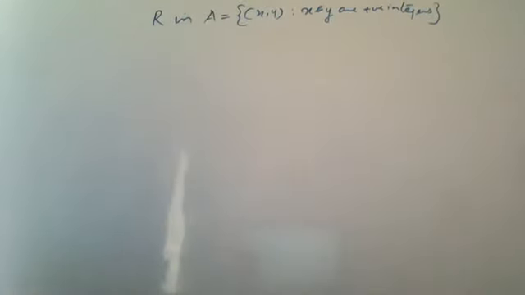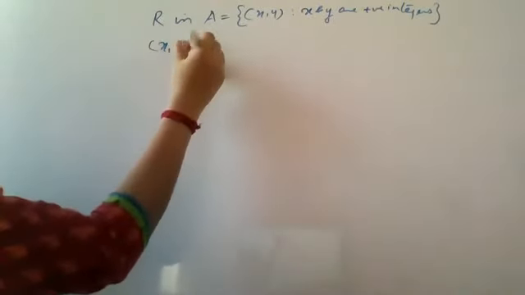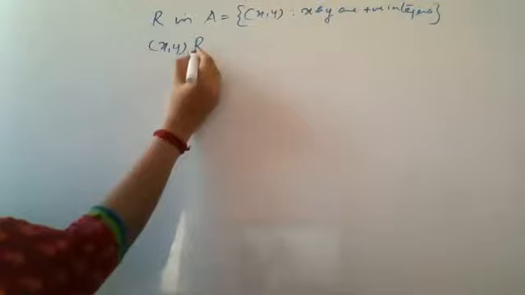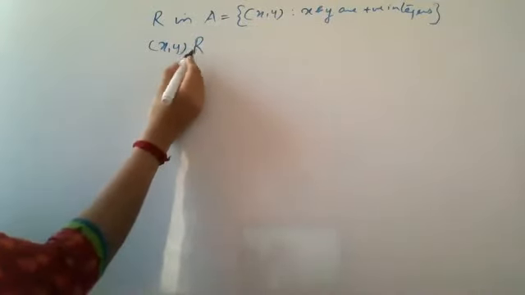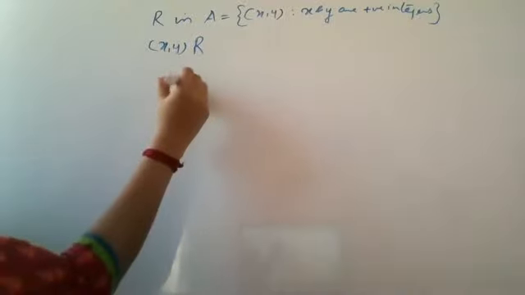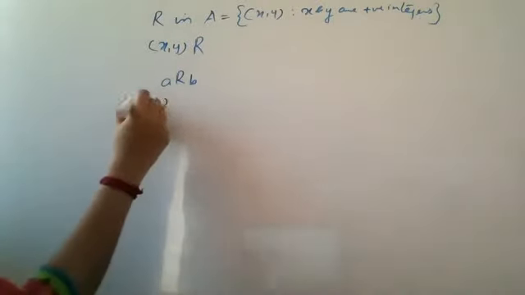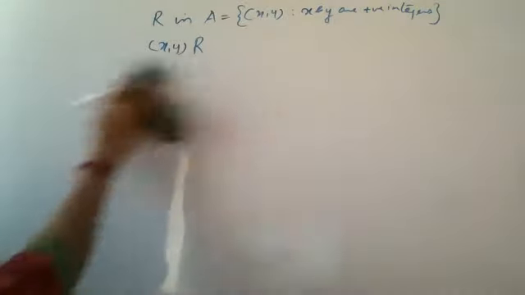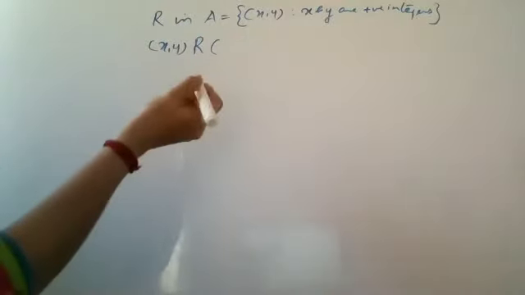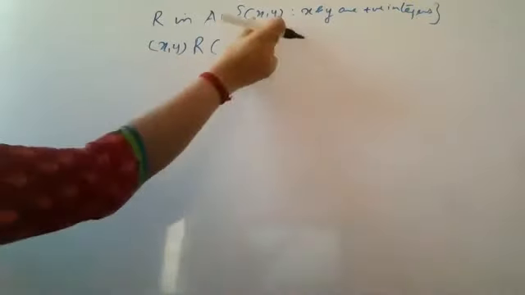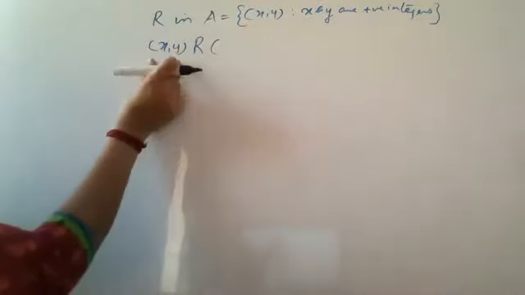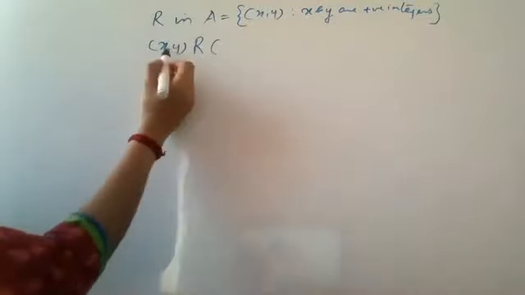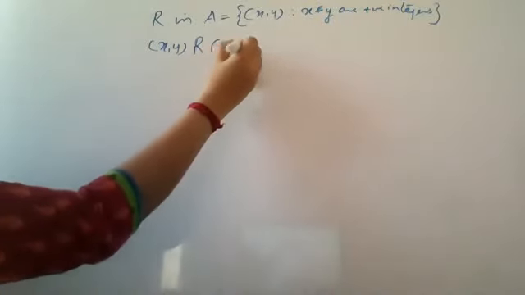And the relation is given as (x, y) is related to (u, v) if and only if... I have already told you this is also a symbol to say that elements are related. A related to B. We discussed earlier that (a, b) belongs to R means that a is related to b. Clearly we are taking (x, y), an ordered pair, an element of A, because the ordered pairs are in A, so R will be a relation on ordered pairs. Okay? So (x, y) is related to (u, v) if and only if.